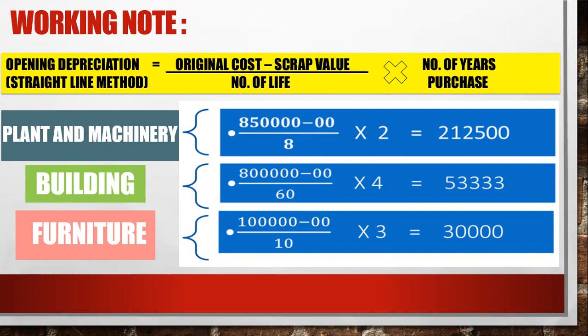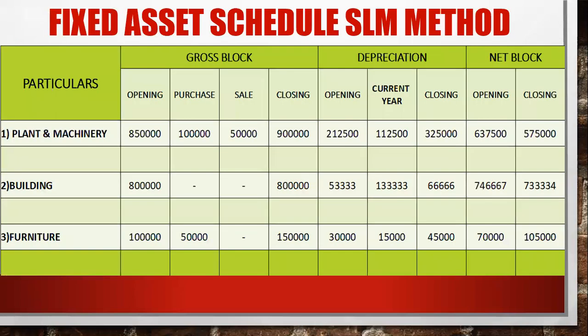Multiply by 2 because I purchased the plant and machinery 2 years back. Okay, so you will get the opening depreciation under the SLM method. Clear, everyone? So you have got 2 lakh 12,500. So here you can see the opening depreciation of 2 lakh 12,500 for plant and machinery.